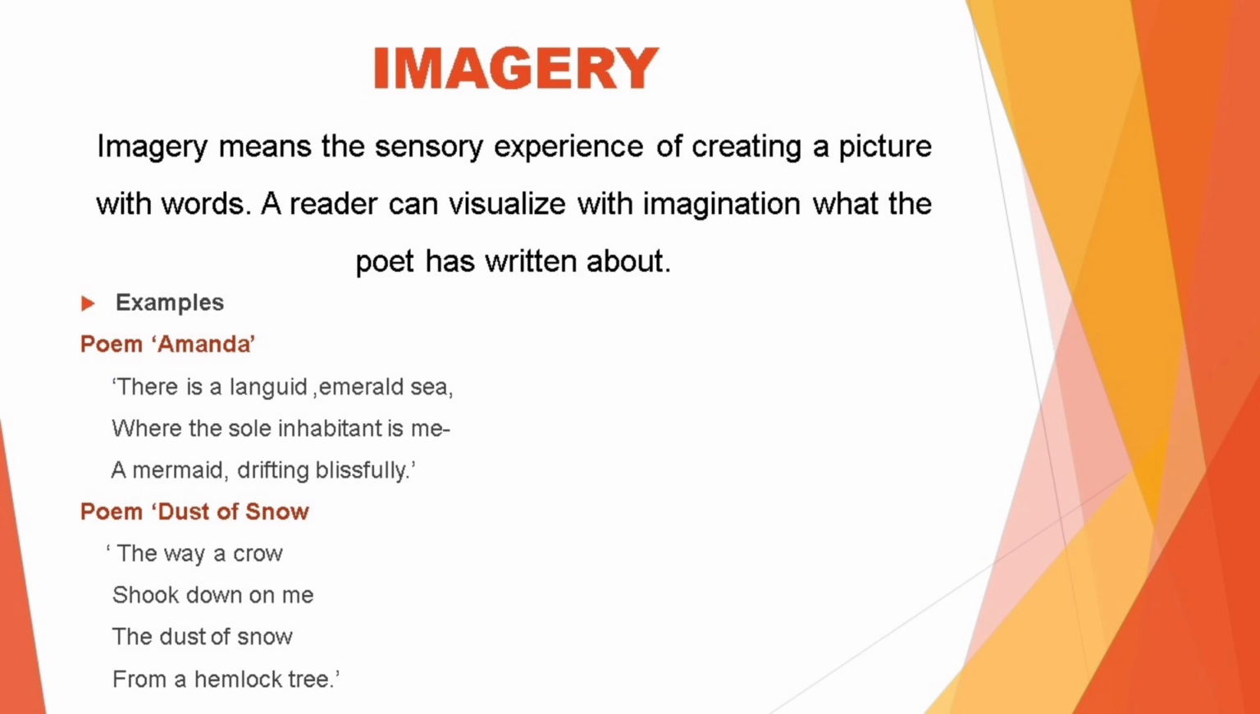In the poem Dust of Snow, "the way a crow shook down on me the dust of snow from a hemlock tree." Here again, we can really visualize the crow shaking the tree and the dust of snow coming down on the poet.